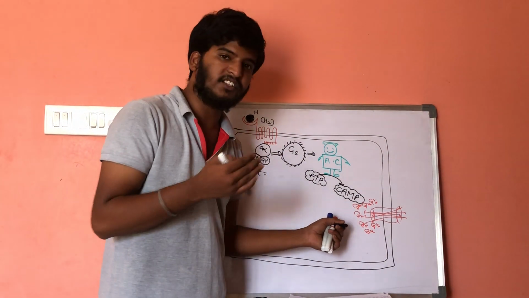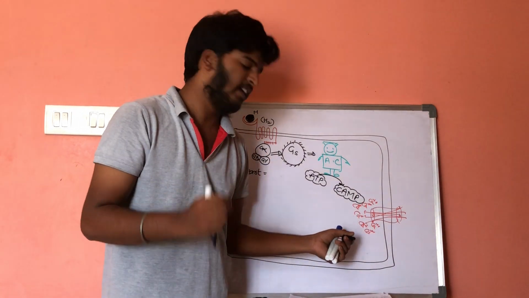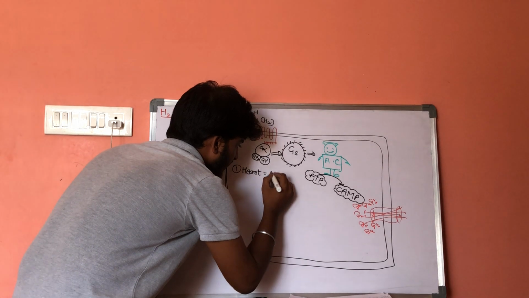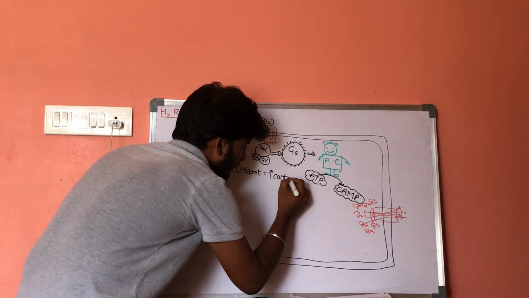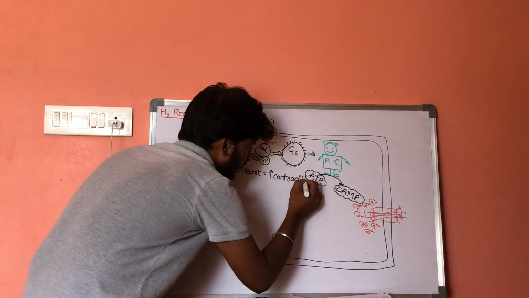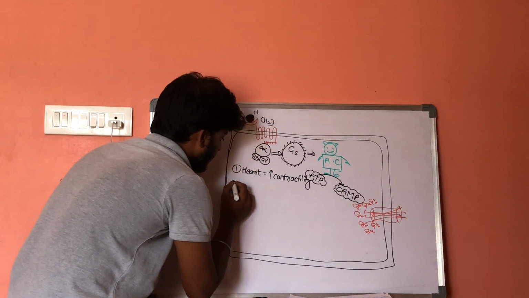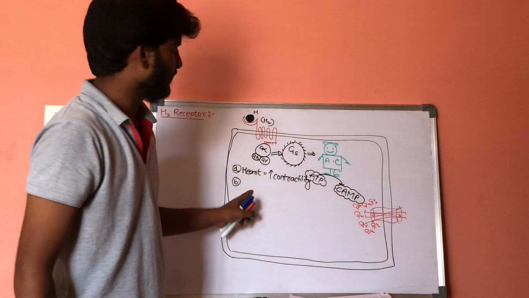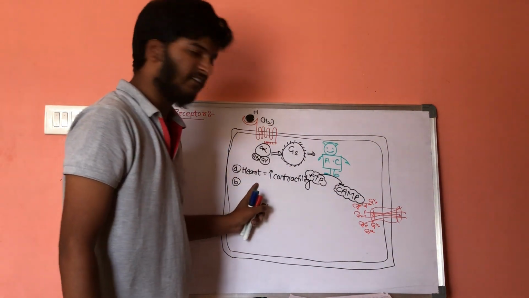If there is generation of action potential, heart rate will get increased. When heart rate increases, it results in increase in the contractility. This is the action of histamine on the heart.